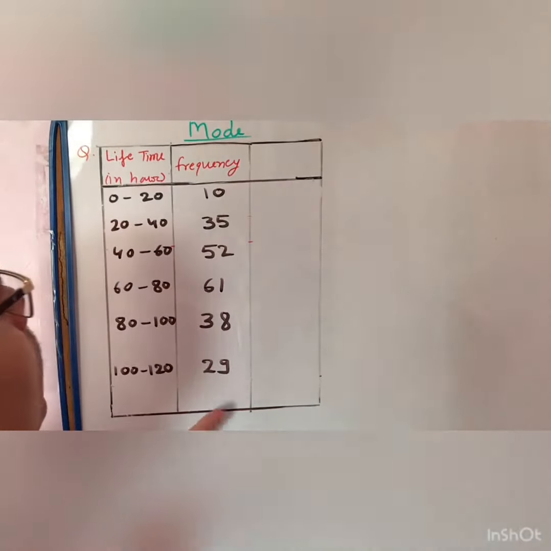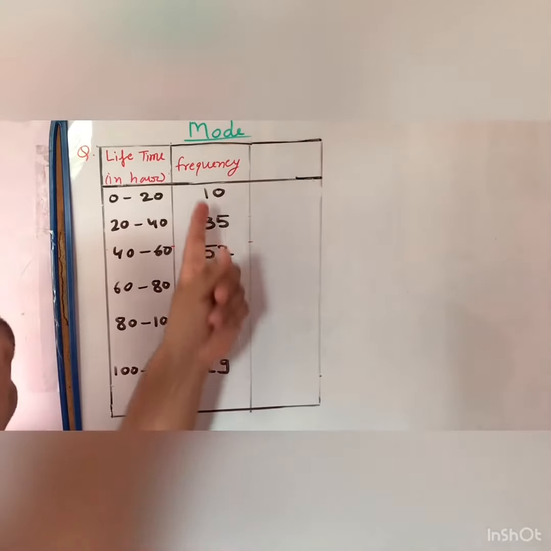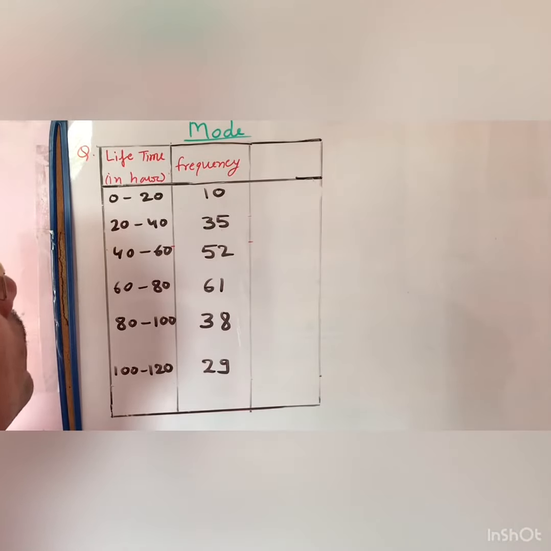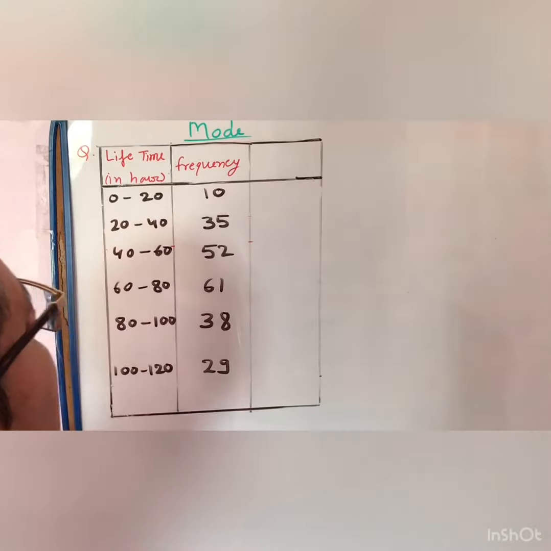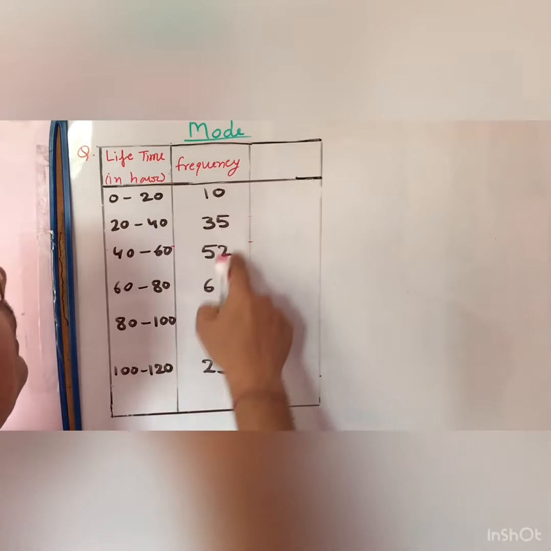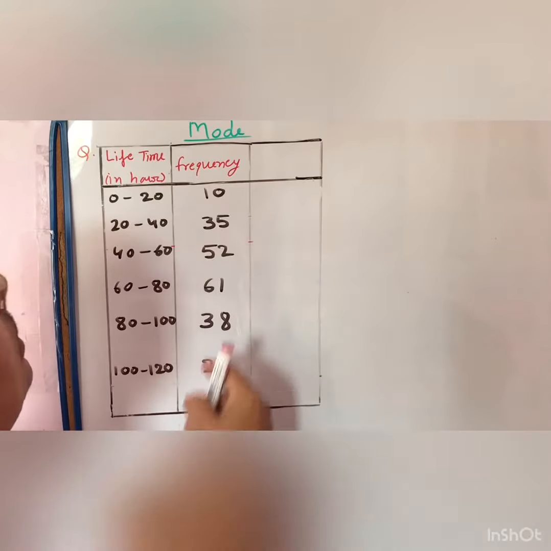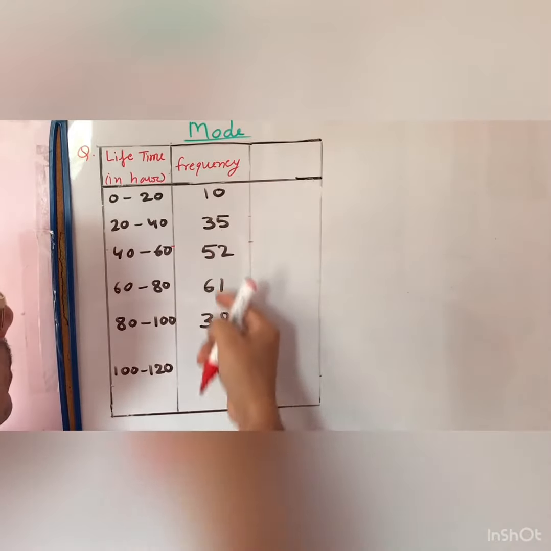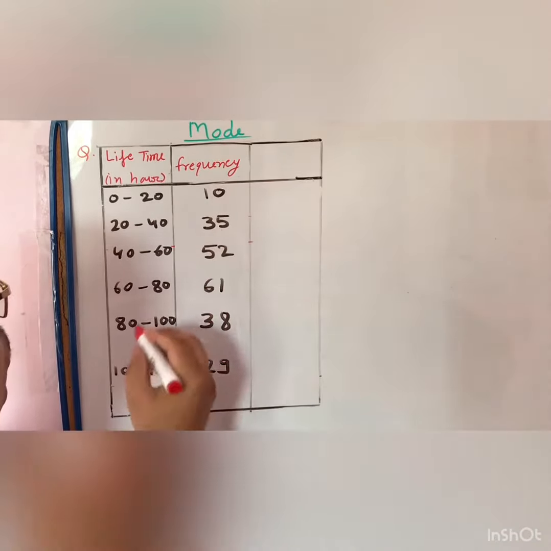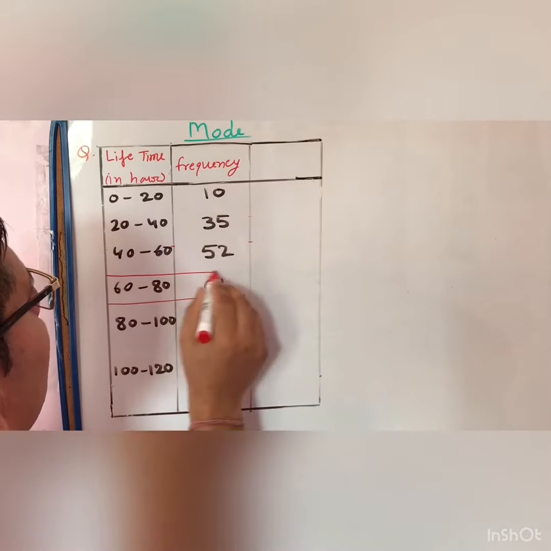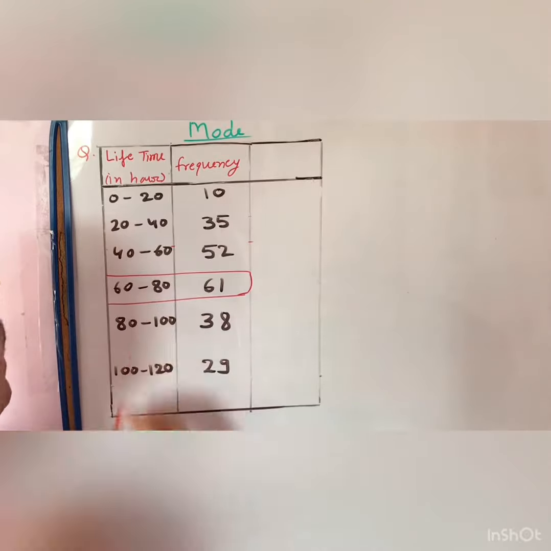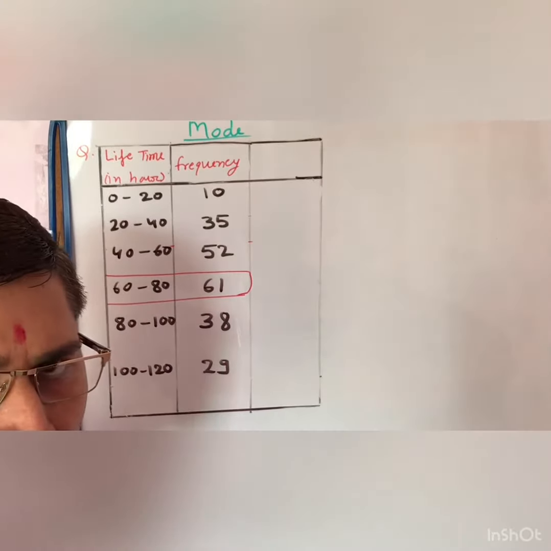First of all, you observe which is the largest frequency in the frequency column. So you can see here 61 is the largest frequency out of the given frequencies. So this is the modal class of the given distribution.